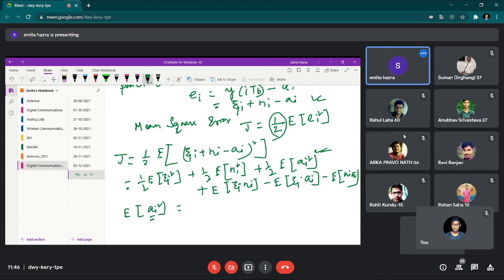এটা কত হবে? এখানে কি আছে? Expectation of ai into ai. Is ai a definite function or a definite symbol? কি মনে হয়? Yes, ma'am. কারণ ai হচ্ছে out of the K, at the ith instant, what is the amplitude level you are getting?